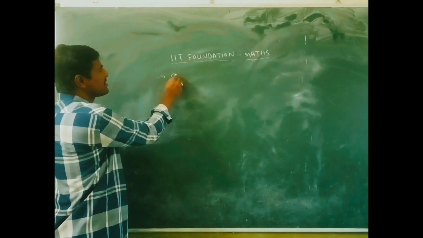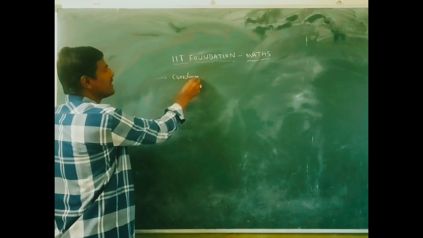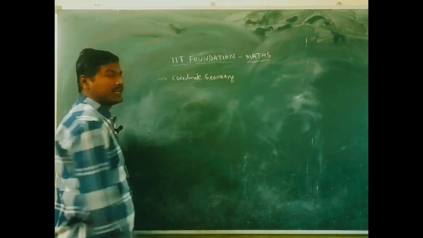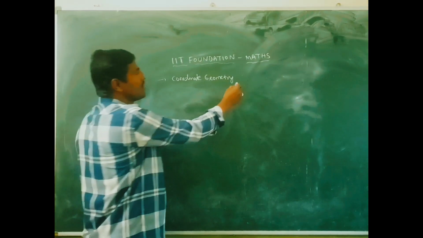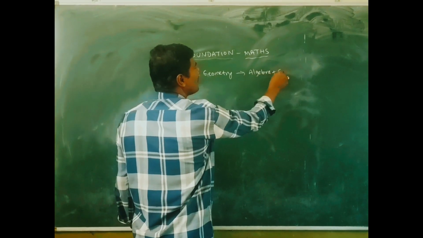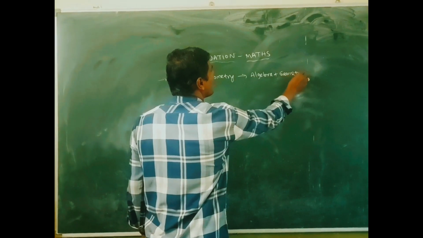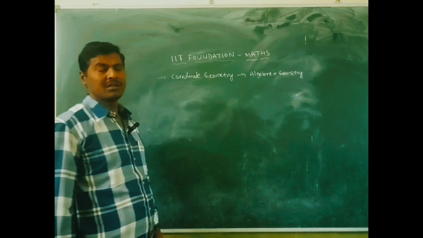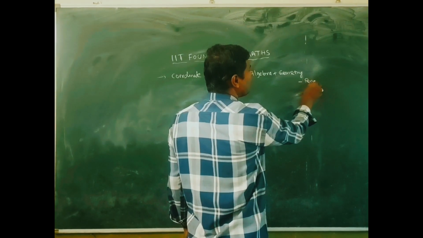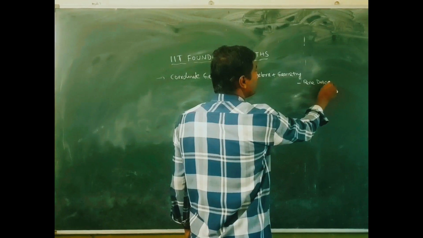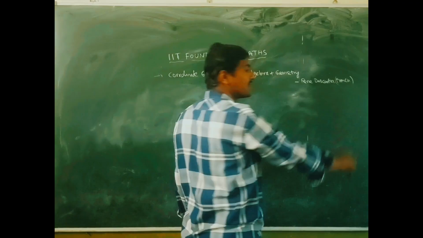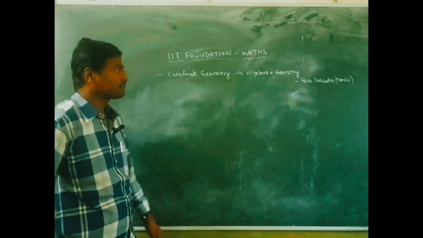One of the major chapters in mathematics is coordinate geometry. Coordinate geometry is the combination of algebra and geometry. It was developed by the French mathematician and philosopher René Descartes.